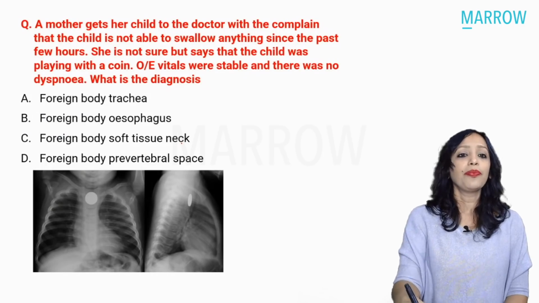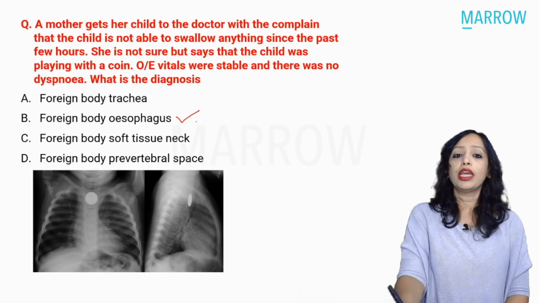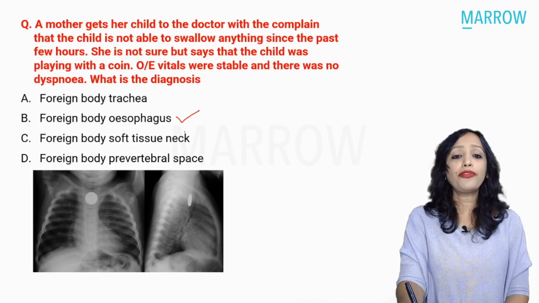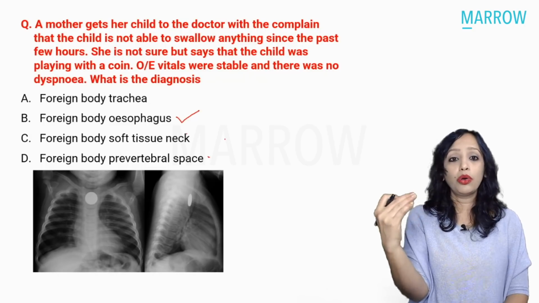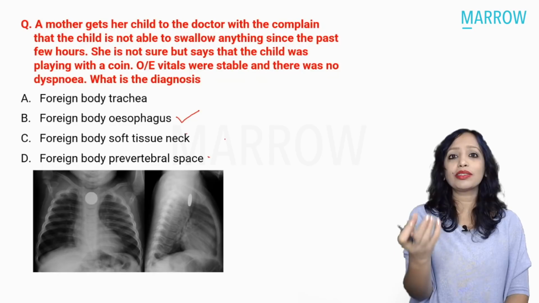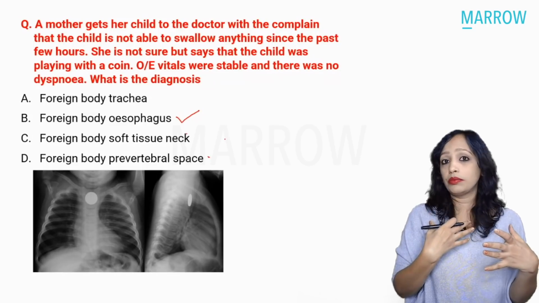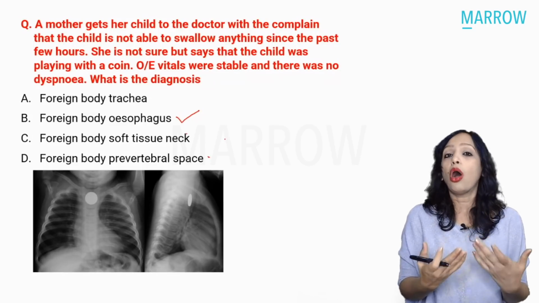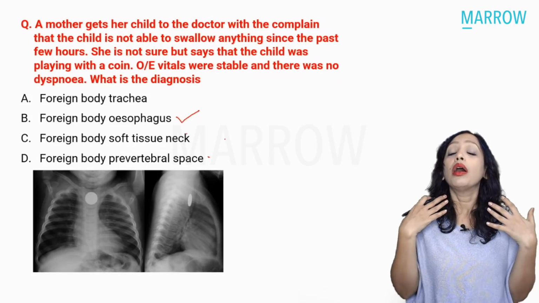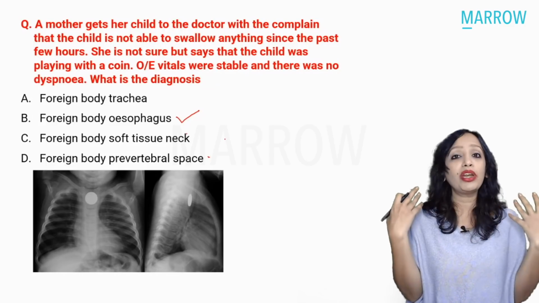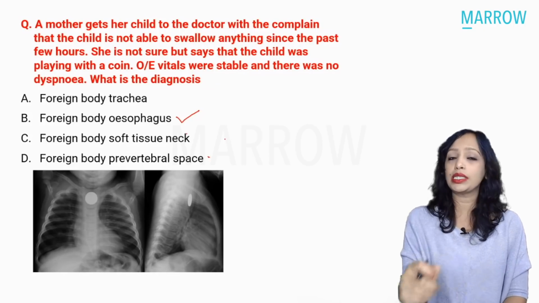So what is the answer here? Yes. So here the diagnosis is, we can see, a foreign body of the esophagus. Now the options of foreign body in the soft tissue of the neck and foreign body in the prevertebral space, you can remove. No need to think about that. Why? Because this is a coin. When the patient is swallowing, it can either go into the respiratory passage, maybe the patient inhales it, or maybe the patient swallows it into the esophagus. How can it penetrate and go into the soft tissue of the neck anteriorly or the prevertebral space posteriorly, unless it is a sharp foreign body? Yes, this is a coin that we are seeing very clearly.